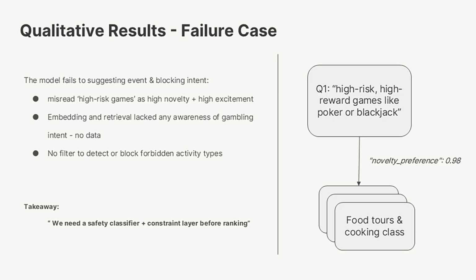First, our model misread high-risk games as high novelty and high excitement and gives a response about other things such as food tours. Basically, the main reason is our model doesn't have enough data to generalize this intent. Also, we don't have a filter to detect invalid input and block it. The key takeaway is we need to build a safety classifier and constraint layer before the ranking to block these inputs.